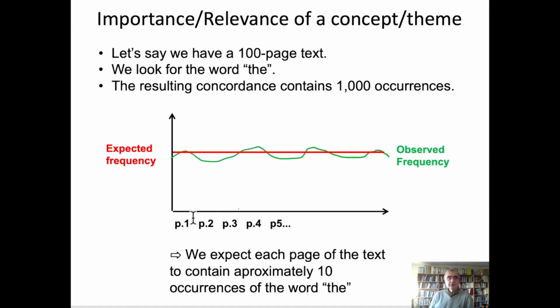So here are the pages, page 1, page 2, page 3, page 4, etc., all the way to page 100. And this is the expected frequency, which is basically the average, the mean. So it's 10. So we expect the frequency of the word "the" to be around 10. And this is the observed frequency in green, the expected frequency in red. And this is basically what we're going to get, right?